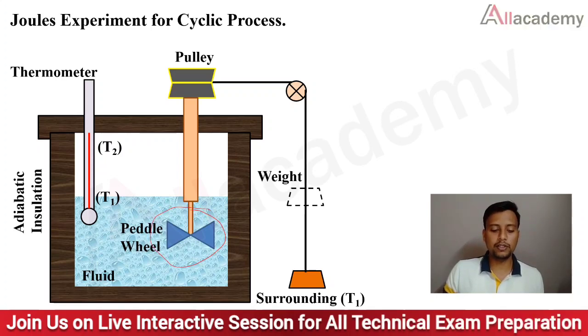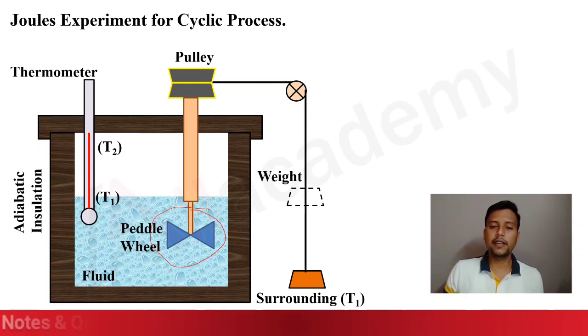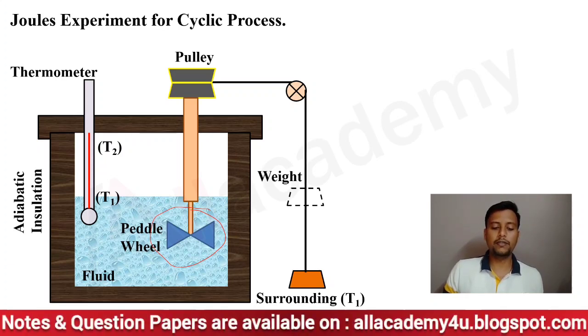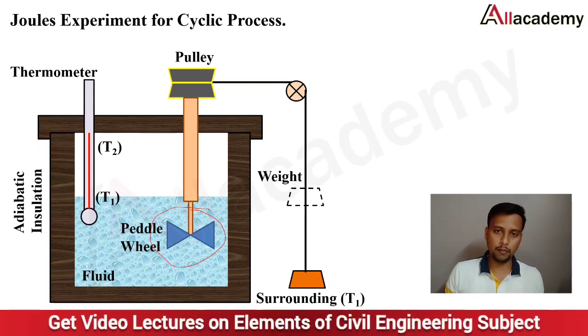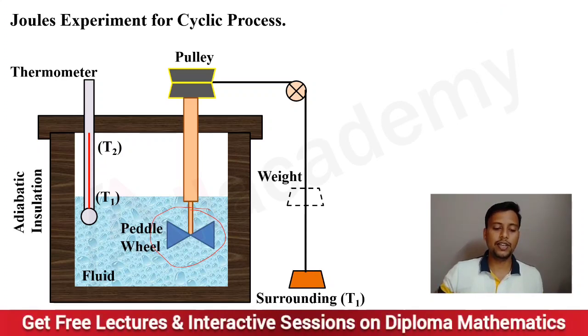Again the same insulation is there. So when this weight is raised or lowered, the paddle wheel will start to rotate. Due to this rotation, the water particles will get some energy. Due to the random movement of the water particles, they will get some energy, and so a change in the temperature is observed.